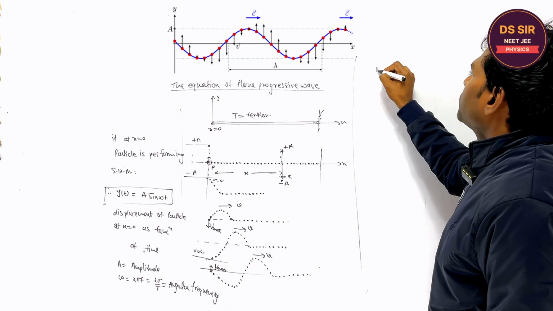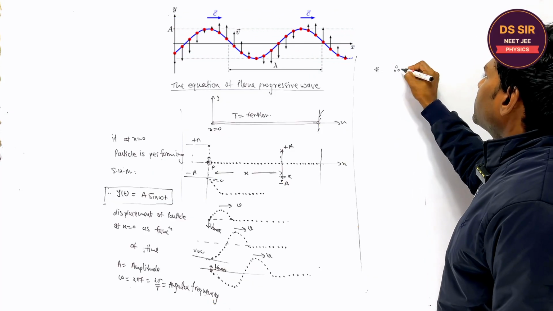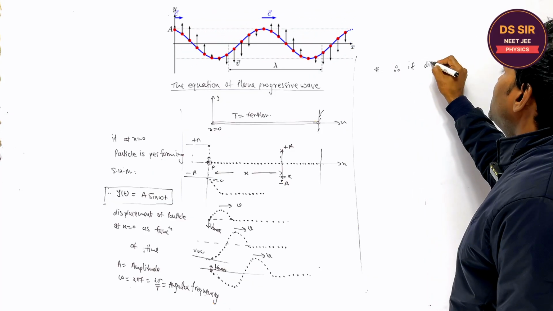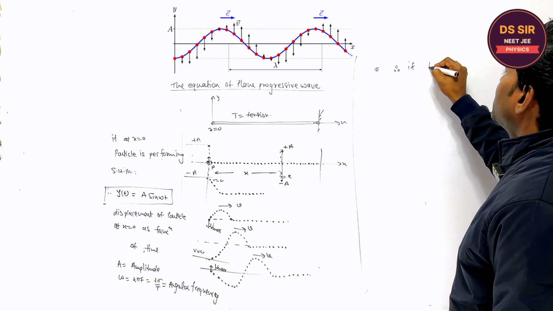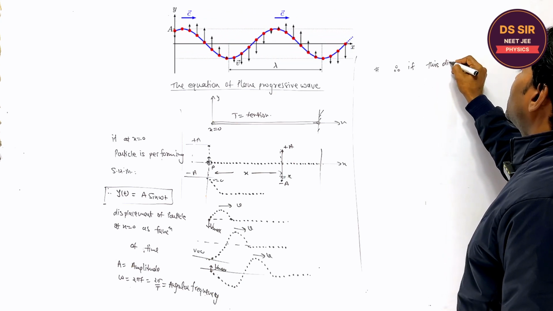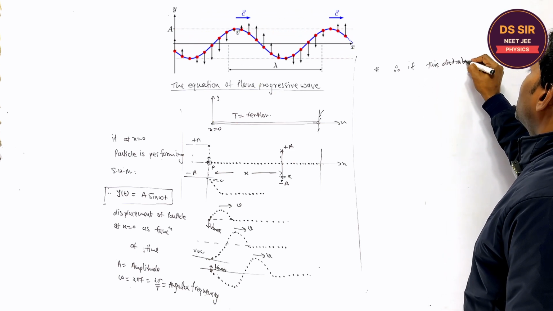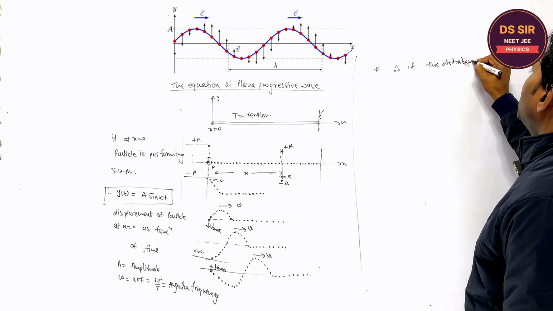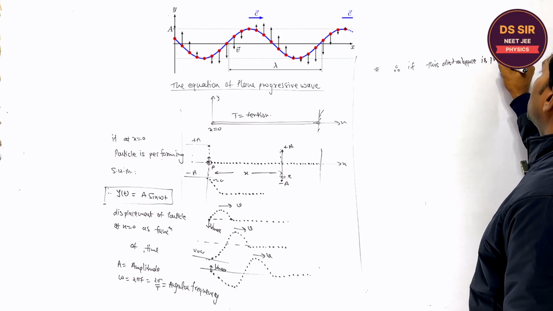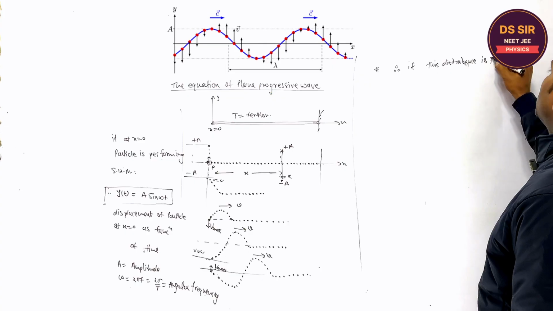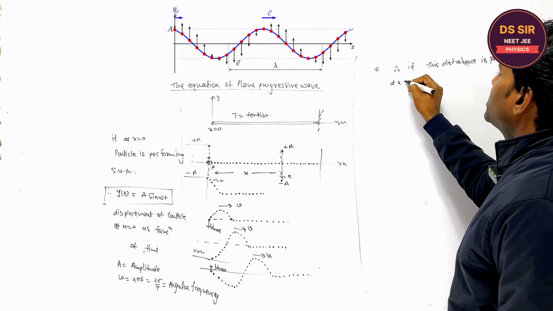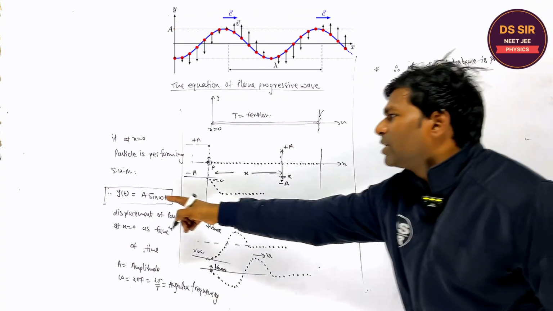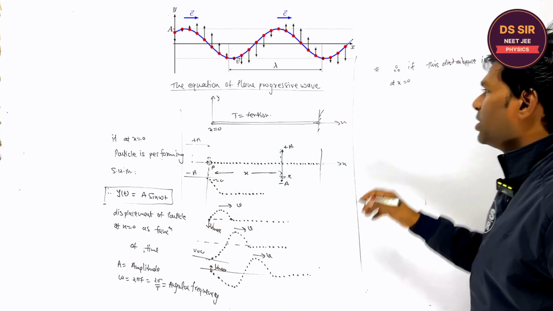I am writing, therefore, that the disturbance is produced at x is equal to 0, right? This is the disturbance, means suppose this is the oscillator.